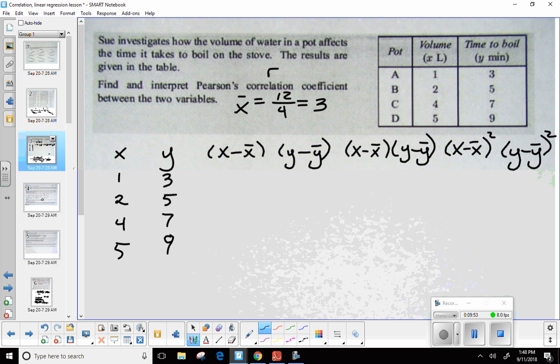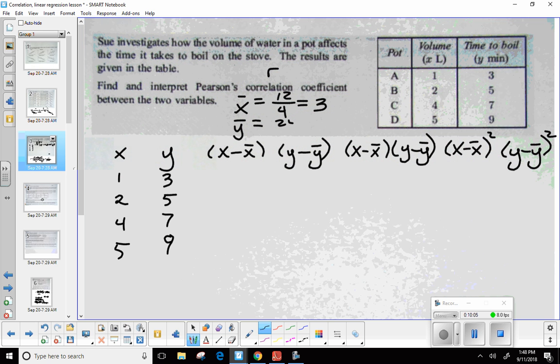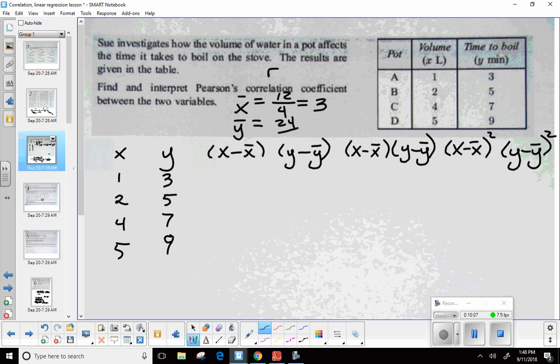Okay. Let's do the same thing for the y's. All right, so let's see here. 3 plus 5 plus 7 plus 9, 24. So 24 minutes total, divided by, again, the 4 elements. That would give me 6. Okay. Is everybody okay with what I've done so far? Okay. Well, now we can go ahead, because we know the means, we just start to fill in our columns here.